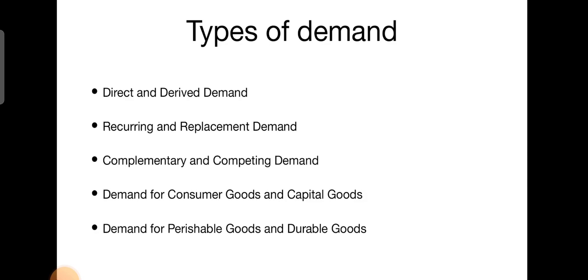There are various types of demand: direct demand, derived demand, recurring demand, replacement demand, complementary demand, competing demand, demand for consumer goods and capital goods, and demand for perishable and durable goods. Let us see each one of them. Direct demand refers to the demand for goods meant for final consumption.